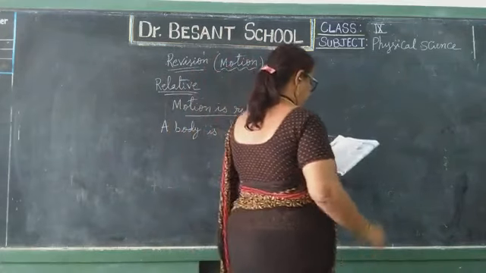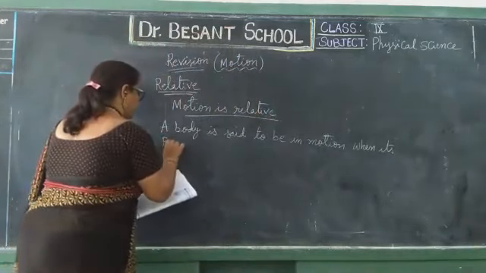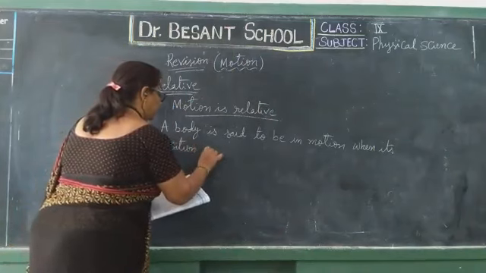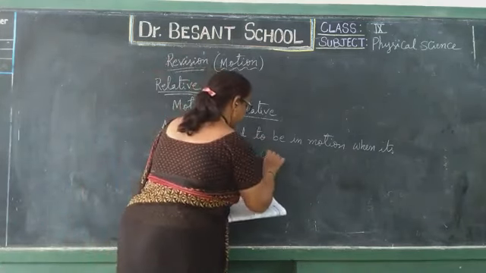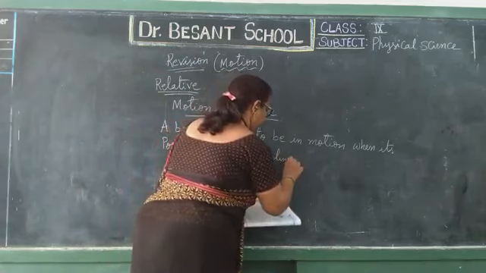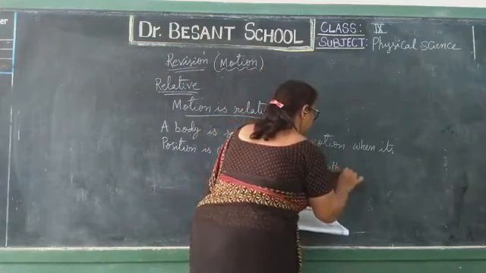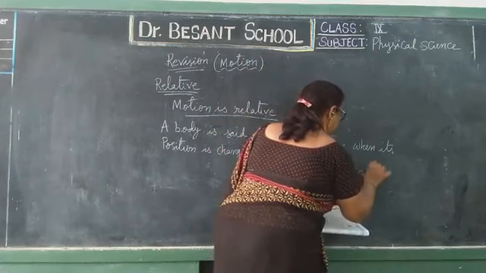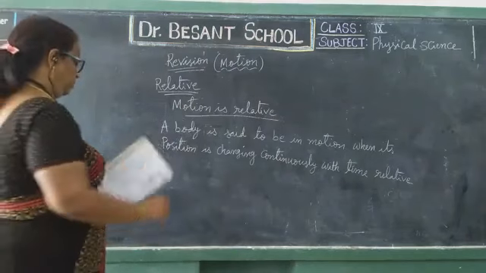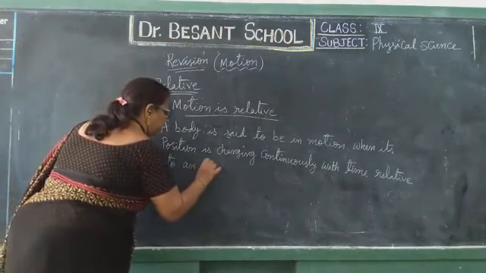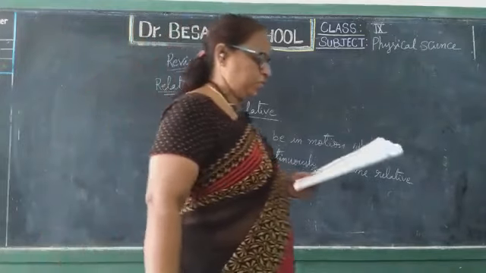A body is said to be in motion when its position is changing continuously with time relative to an observer. This is the definition of motion.